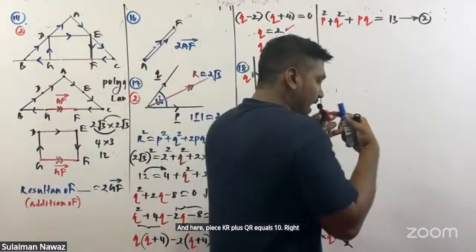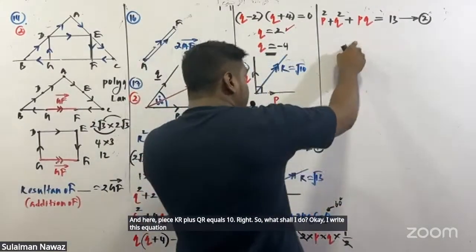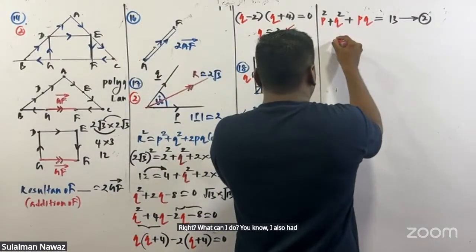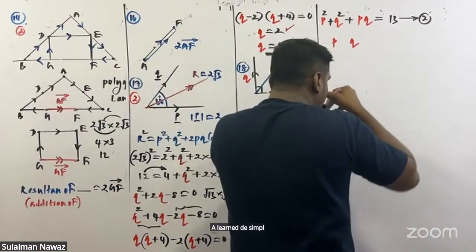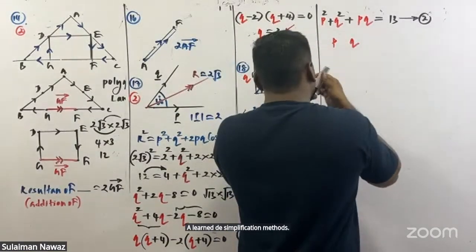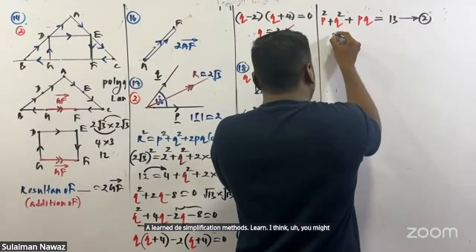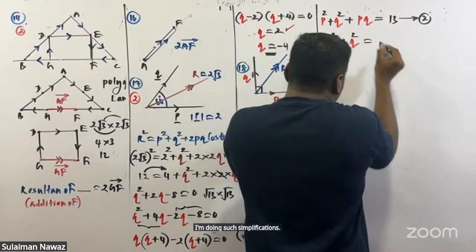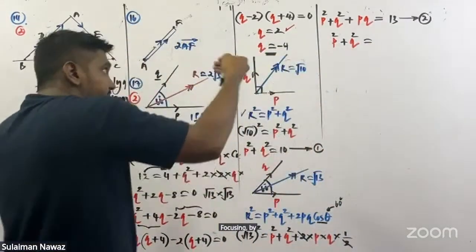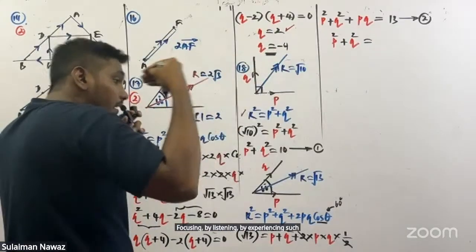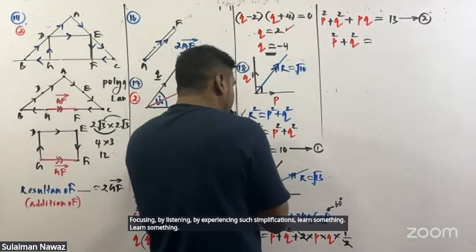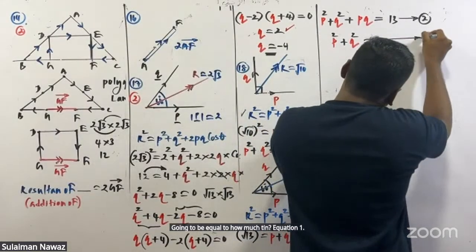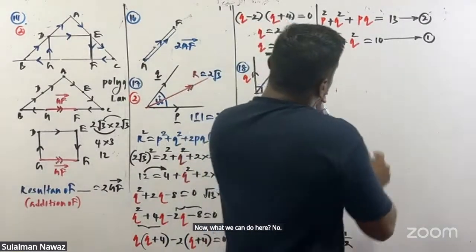Right, so what shall I do? I write this equation also nearby equation 2. What can I do? I also have no idea what we can do. Learn these simplification methods. I think you might not have experience or exposure of doing such simplifications. By focusing, by listening, by experiencing such simplifications, learn something. P squared plus Q squared is going to be equal to how much? 10. Equation 1. Now what can we do here?